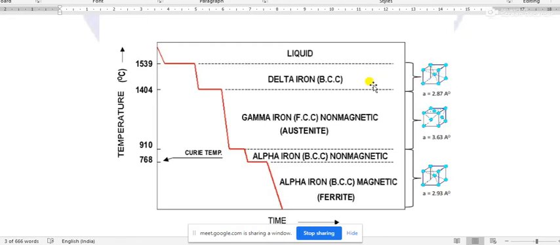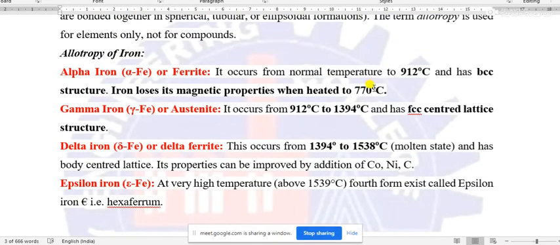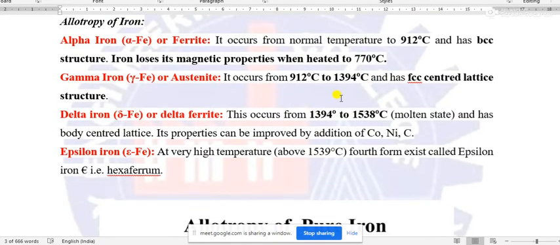The delta iron or delta ferrite form or state is actually the reverted form of alpha iron, but in this case there is some modification in structure, and this state is called delta iron or delta ferrite. This form occurs beyond 1394 degrees Celsius up to 1538 degrees Celsius, or 1540 degrees Celsius maybe, and this temperature is very much important